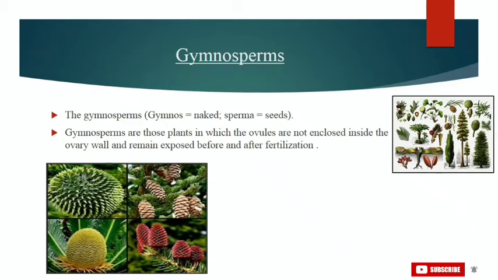The strobili or cones bearing microsporophylls and microsporangia are called male strobili or microsporangiate. The microspores develop into a male gametophytic generation which is highly reduced and has only a limited number of cells. This reduced gametophyte is called a pollen grain. The development of pollen grains takes place within the microsporangia.